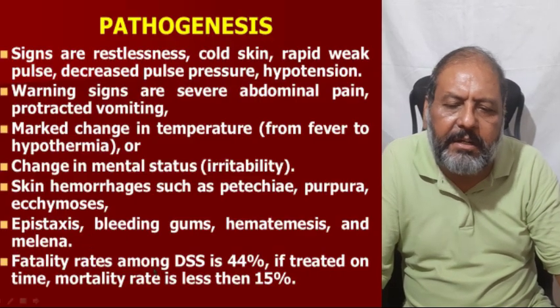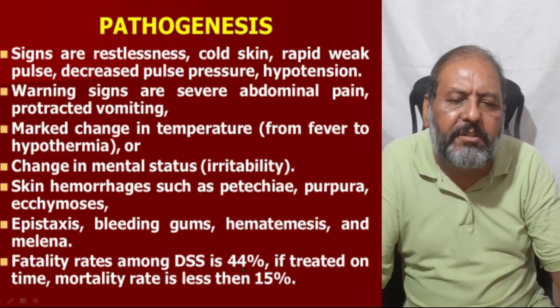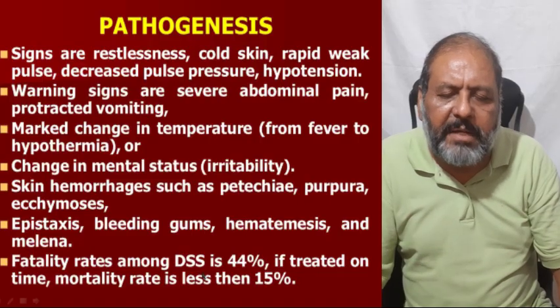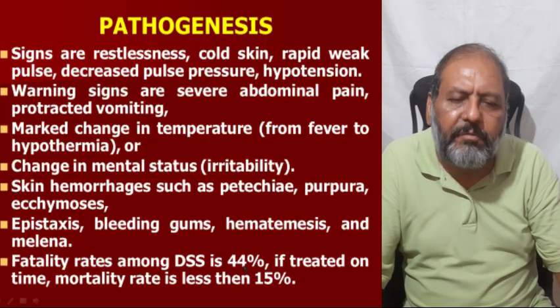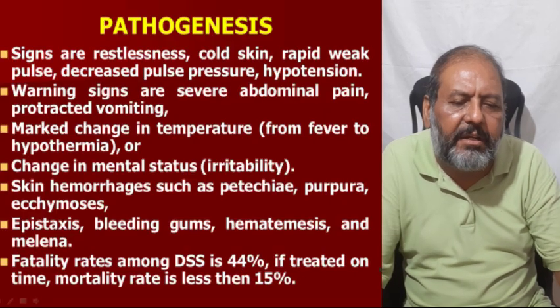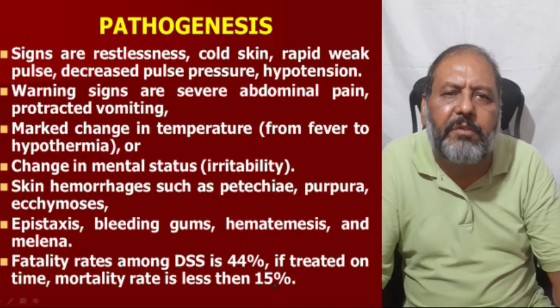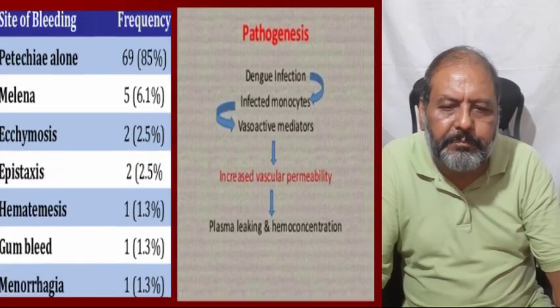The fatality rate among DSS, dengue shock syndrome, is 44%, which is what dengue hemorrhagic fever leads to, and it is very fatal. If treated on time, with proper treatment, the mortality rate is less than 15%.